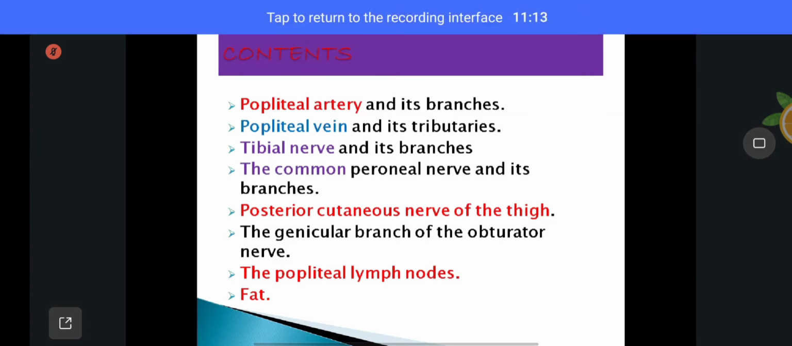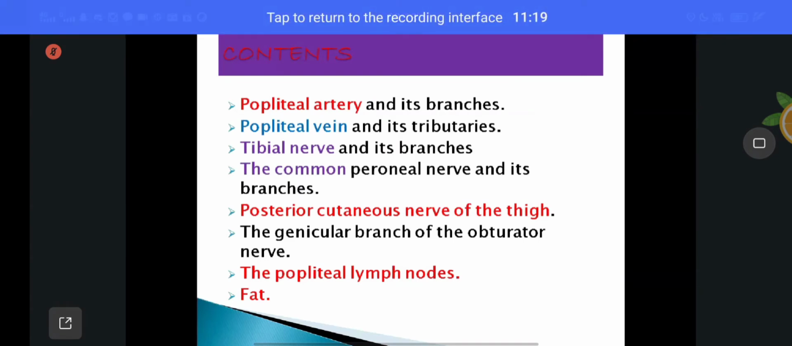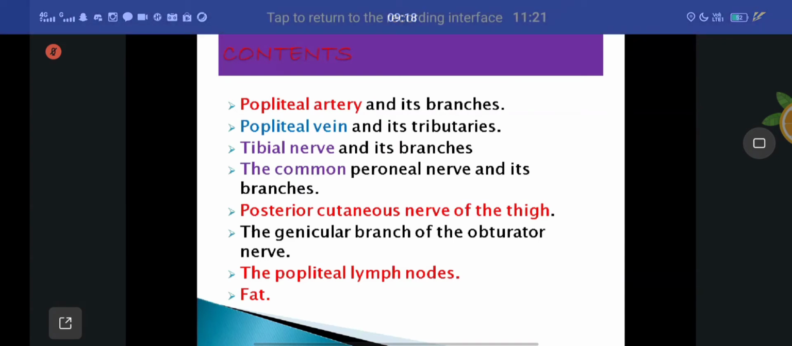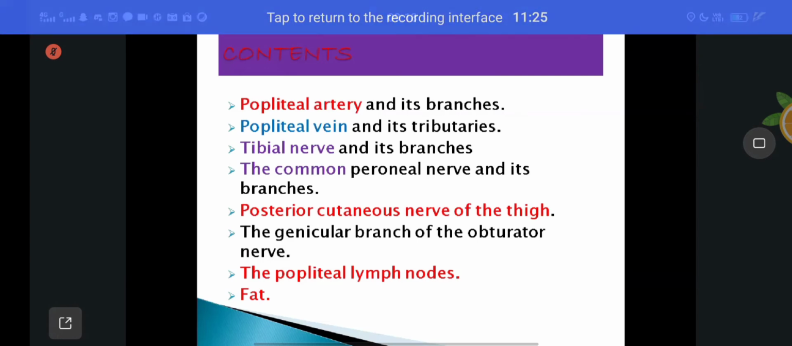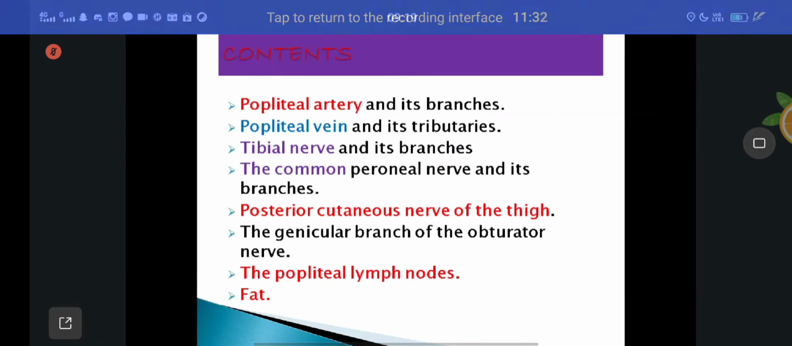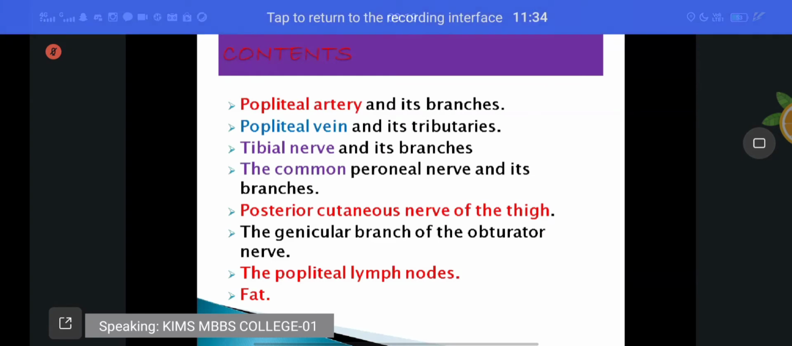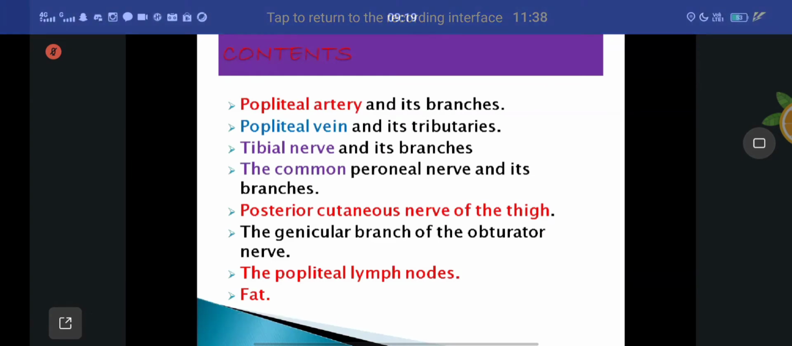First one, popliteal artery and its branches, popliteal vein and its tributaries, tibial nerve and its branches, common peroneal nerve and its branches. The tibial nerve as well as the common peroneal nerve are both branches of the sciatic nerve. Posterior cutaneous nerve of thigh, genicular branch of the obturator nerve, popliteal lymph nodes and fat. Those are called the contents of the popliteal fossa.